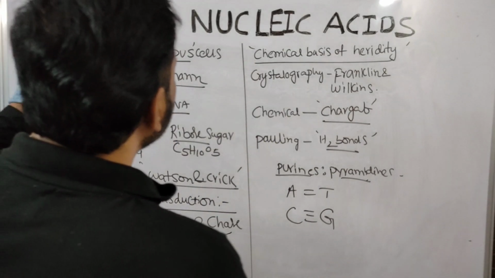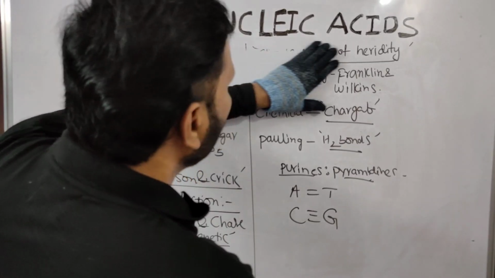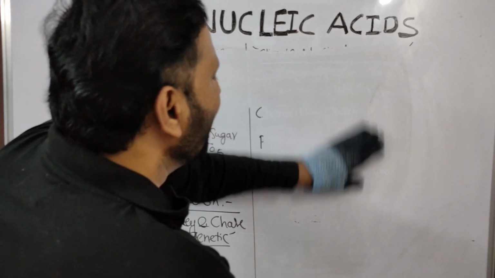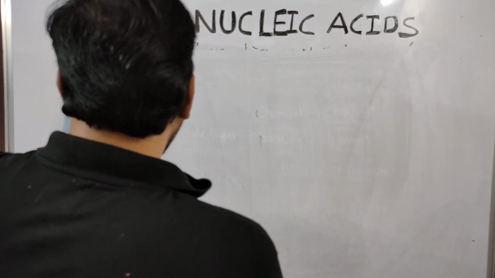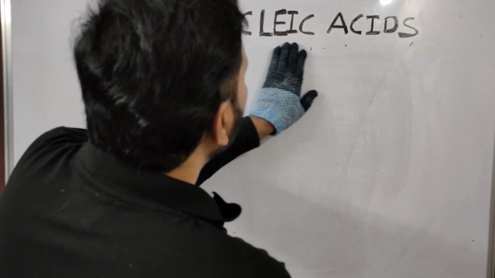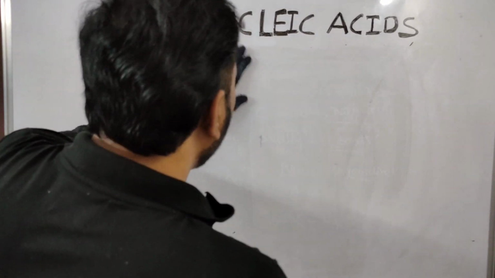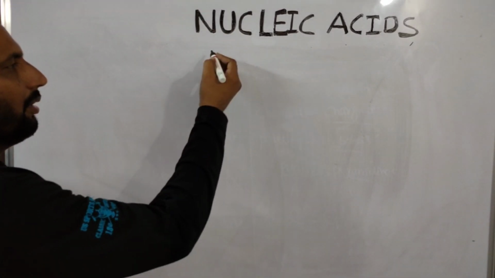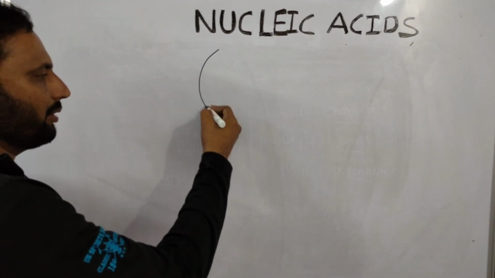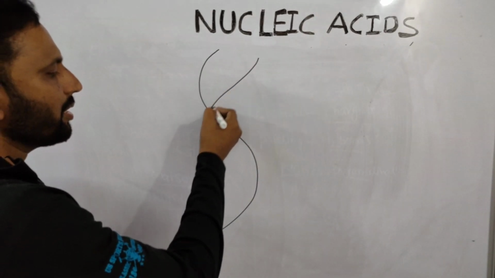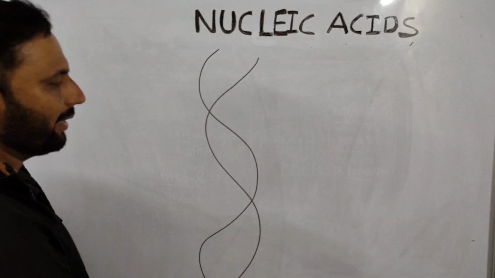So that's the involvement of scientists' discoveries. Now, a detailed description of the DNA. When you go to DNA structure, it is a double helical model. According to Watson and Crick, the double-stranded DNA is made up of 2 strands, like a twisted ladder.